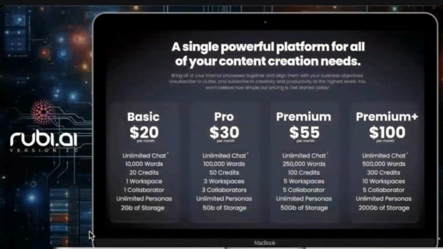And now what's amazing is when you look at the price point that Ruby is going to the market with. For as low as $20 a month, you get everything that we just talked about. Every one of our subscriptions comes with every one of our services that you just saw, and it starts as low as $20 a month. Now, the difference between them is the amount of words and credits. So let's just talk about words and credits.